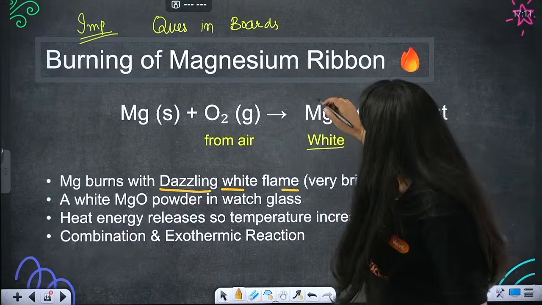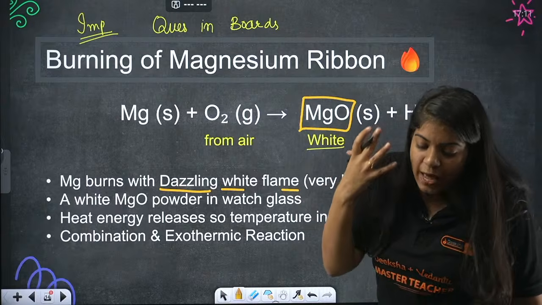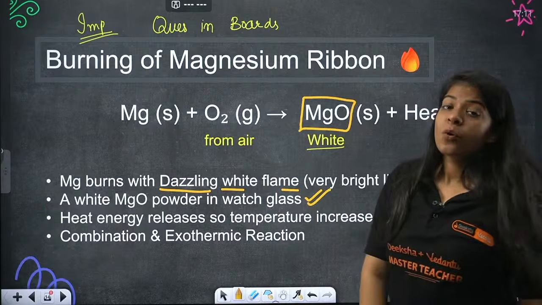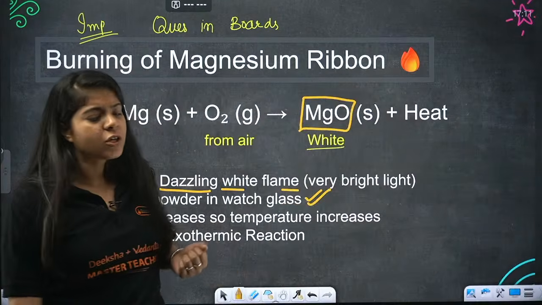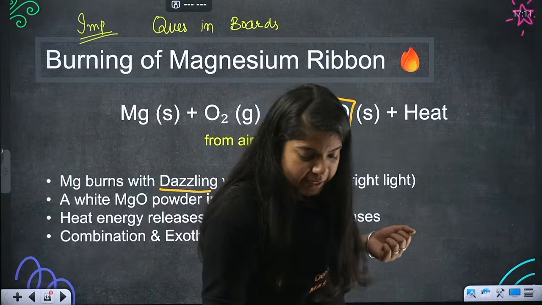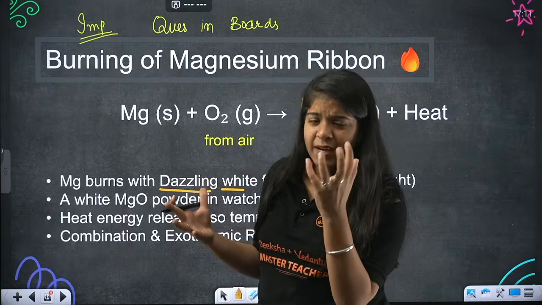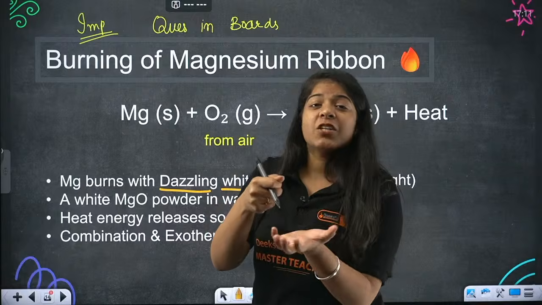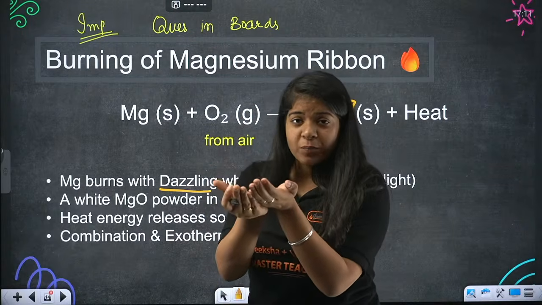Now this MgO powder that is being made is white in color, and we put it in a watch glass. What is a watch glass? Have you seen watch glasses? It's kind of a small petri dish, like the one you place under a chai cup, but a lot smaller, a little round from the bottom.